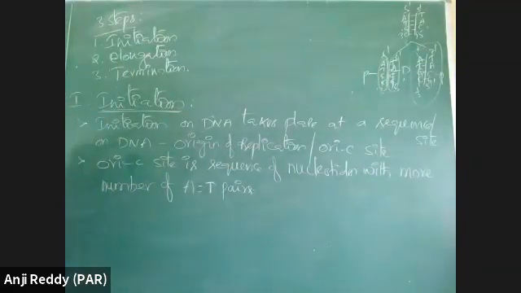Ori site on double-stranded DNA is where replication is starting. That is a sequence on double-stranded DNA where there is presence of more AT pairs.